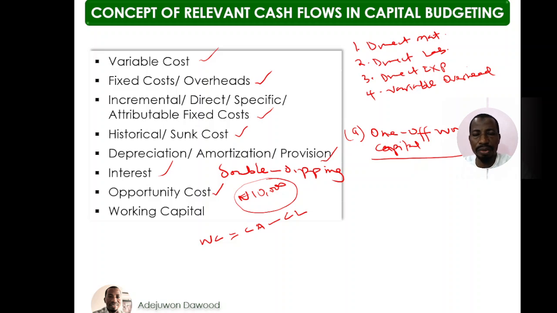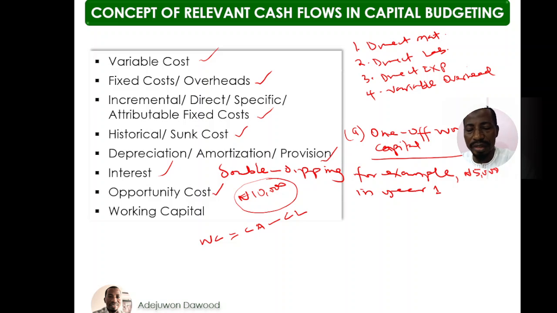Say, for example, if you are given a working capital of, say, 5,000 naira in year one, so how do you then treat this working capital?